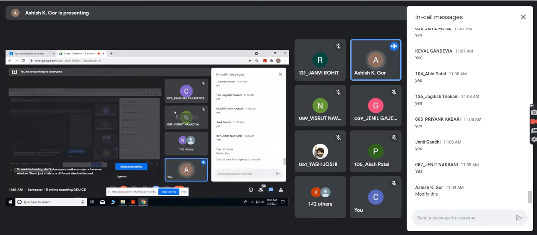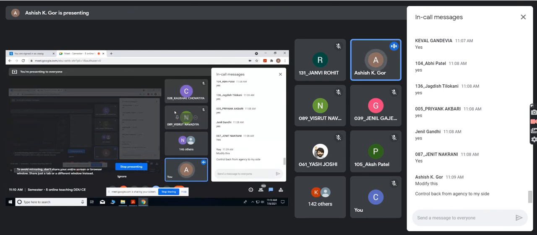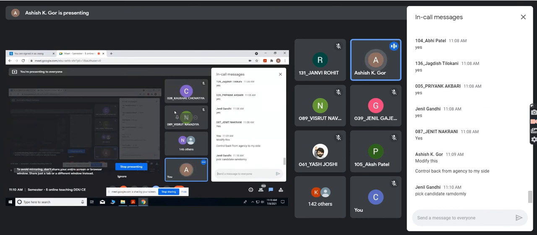So how can you do that? Yes, very correct, Janet. What you can do is ask your agency, give me a list of n candidates, all the candidates. Then what you can do? Randomly select any particular person randomly from that.